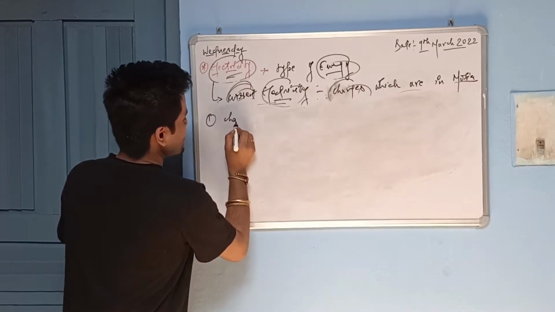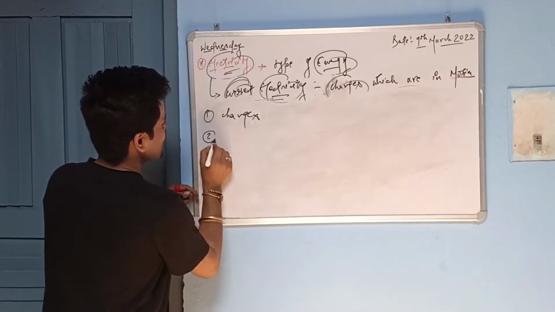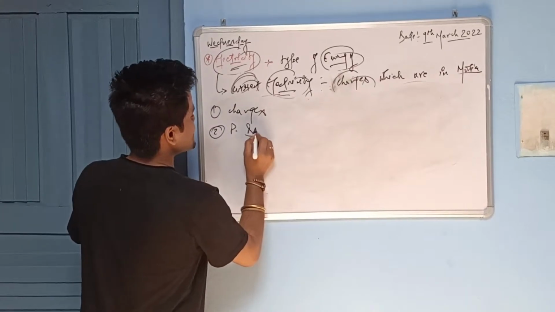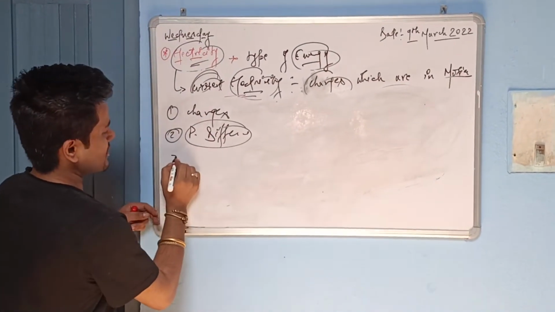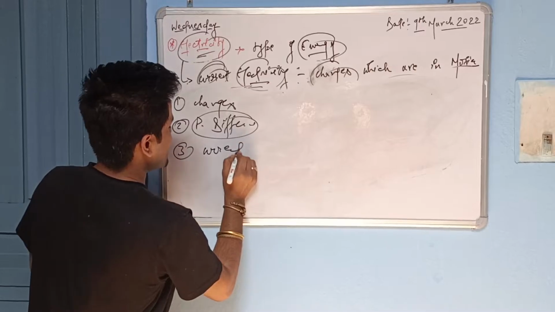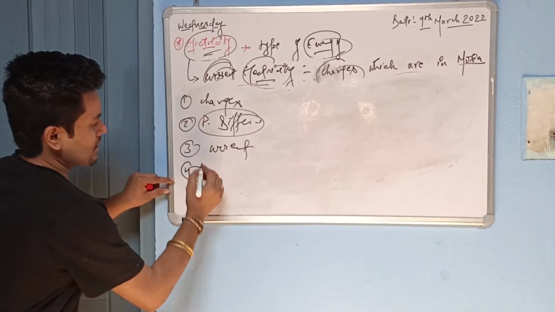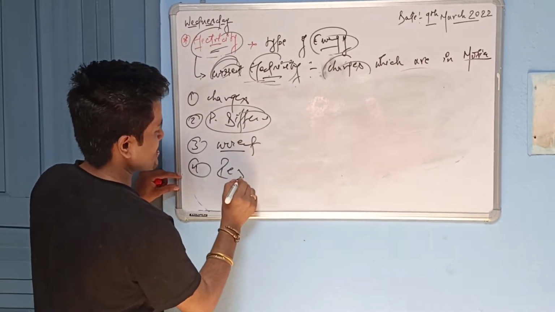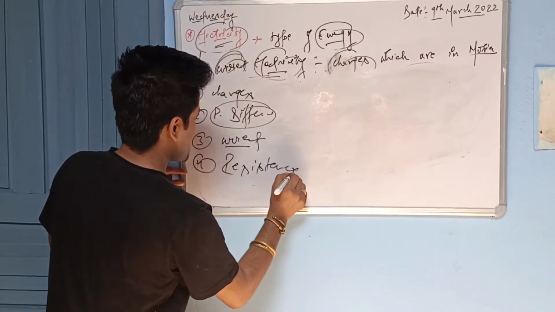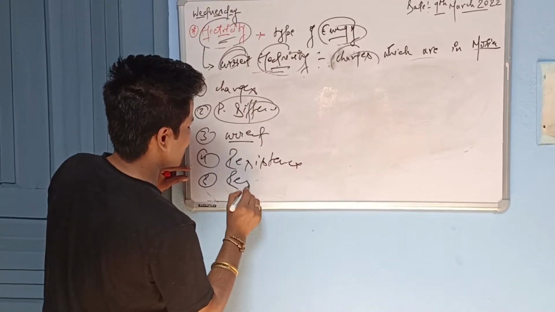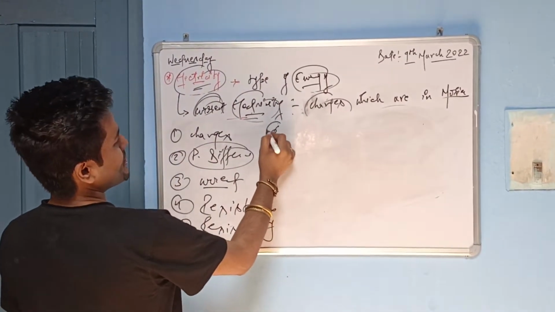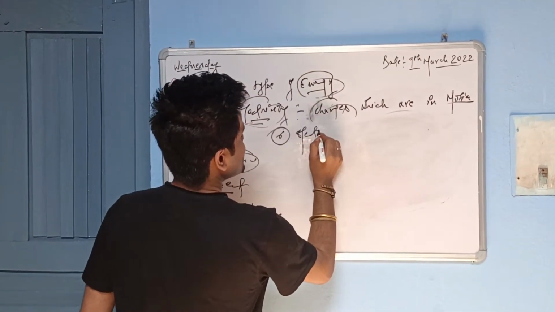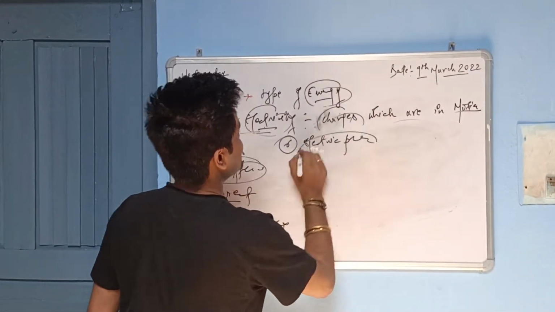First one is nothing but charges. Second one is nothing but potential difference. Third one is current. After that, the fourth one is resistance, then resistivity, and the last topic is nothing but electric power. So these are the things you should study up to 10th standard.